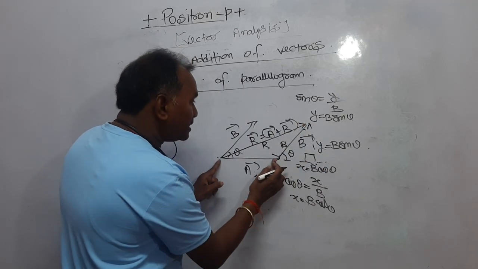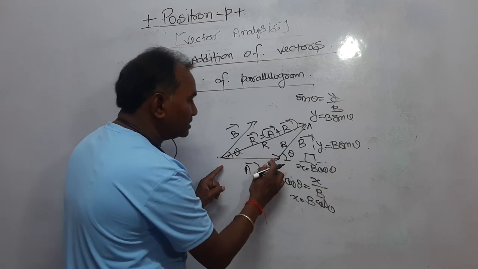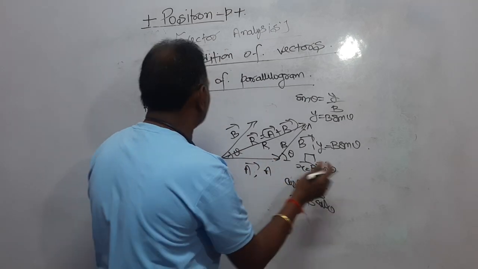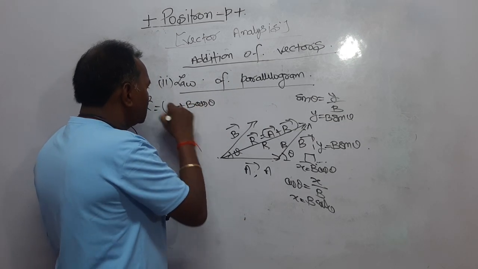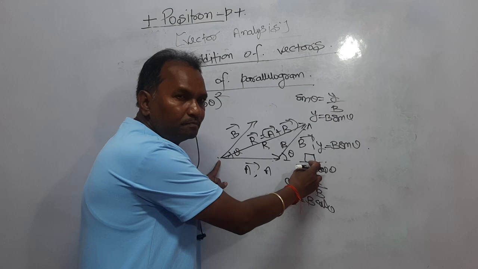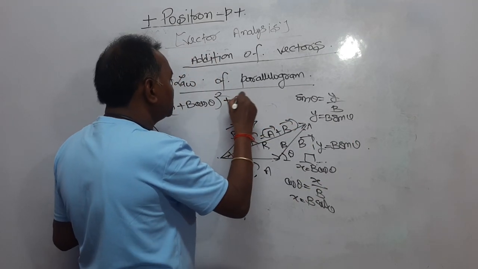This is A plus B cos theta, because up to here the magnitude is A and this is B cos theta, so it is A plus B cos theta, square of base, plus square of perpendicular, that is B sin theta